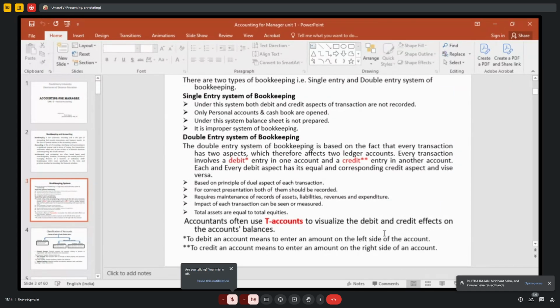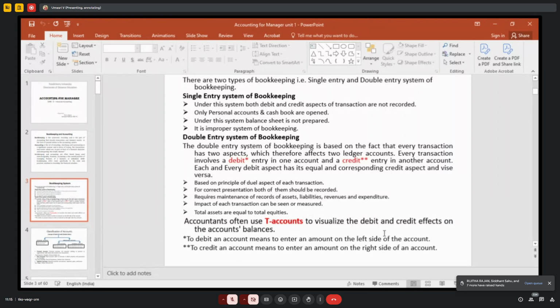Anybody? Debit means what comes in, and credit means what goes out. Both words come from Latin words: debito and credito. Debit is the benefit. Debito in Latin means the benefit receiving aspect. Credit is the benefit giving aspect.